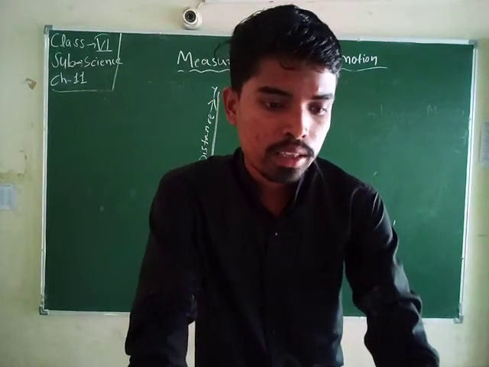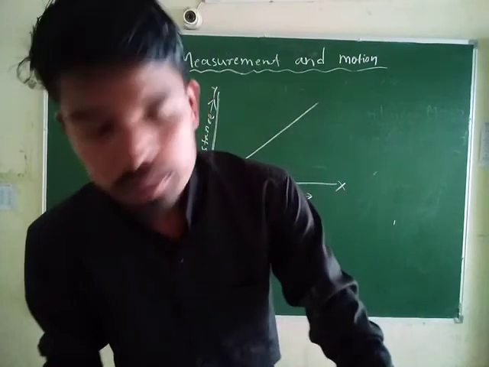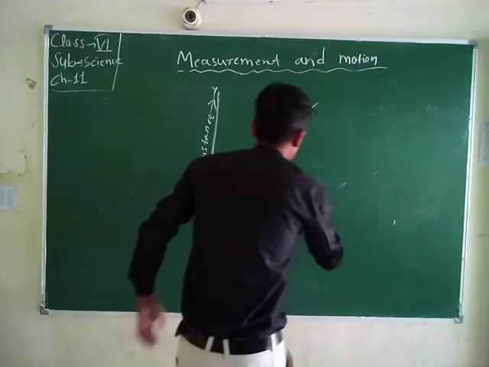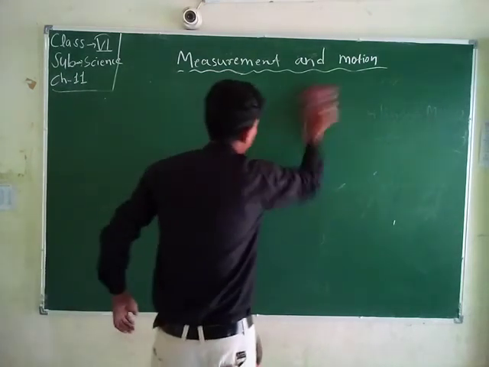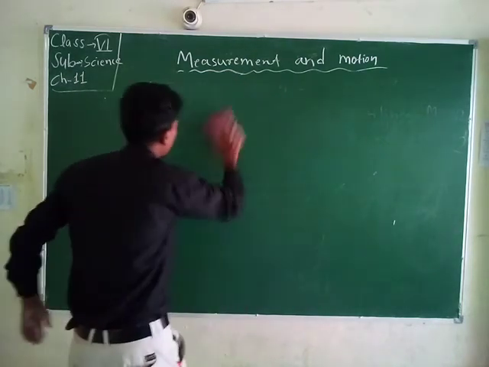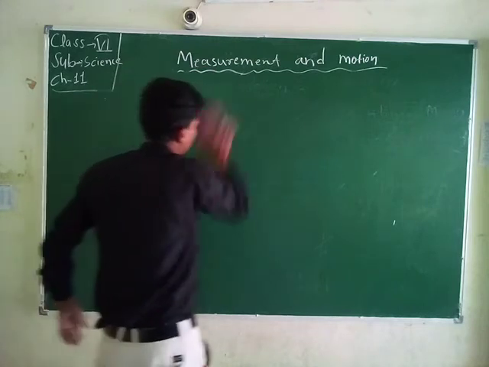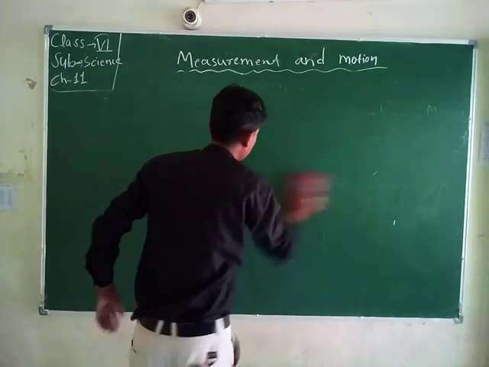Student, now we come to when we compare any two objects that travel in equal time and distance.